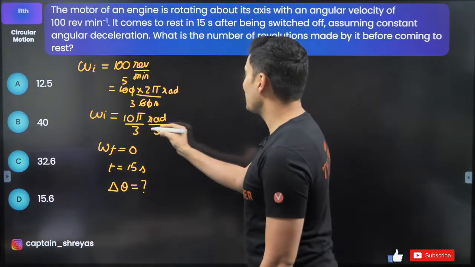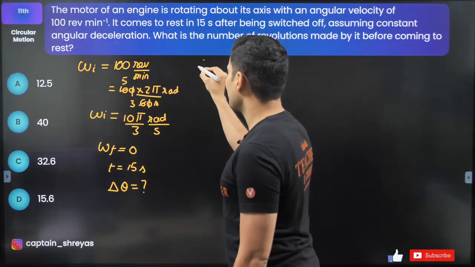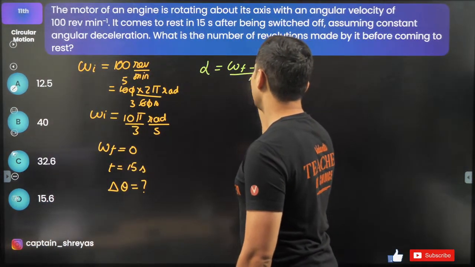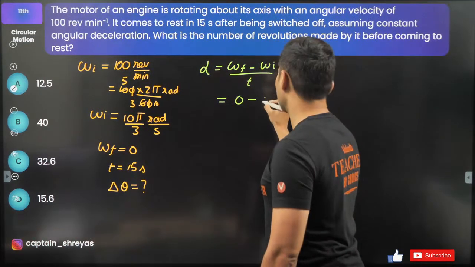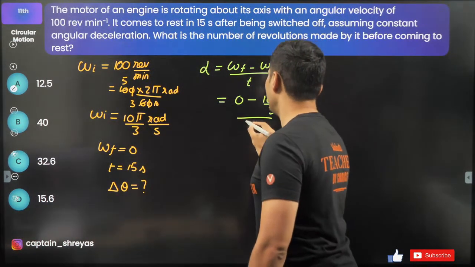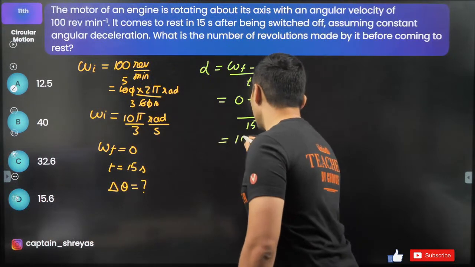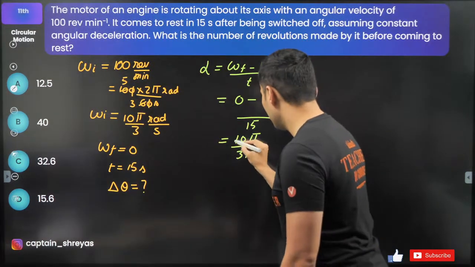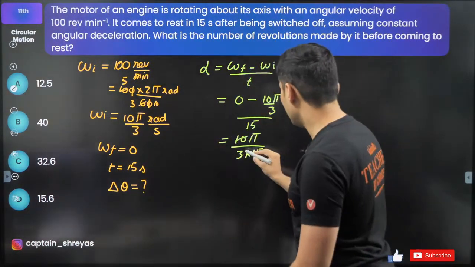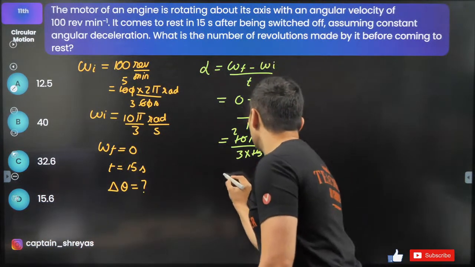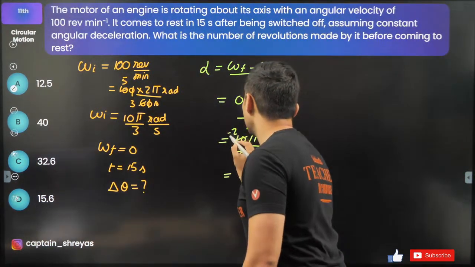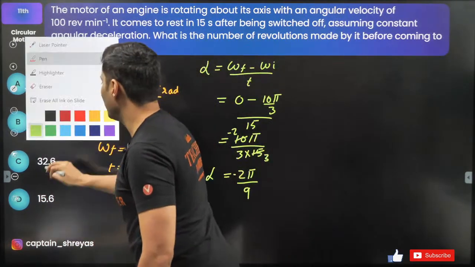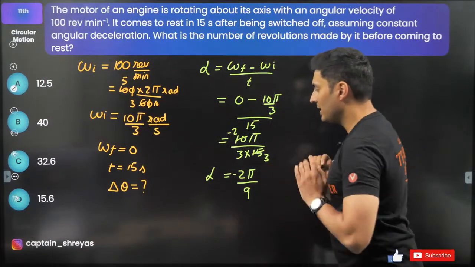So just use your kinematic equations. I think you will need acceleration first. Acceleration is final minus initial by time. Final is 0, initial is 10 pi by 3, by time is 15. So 10 pi by 3 into 15. Divide by 5, this is 2, divide by 5, this is 3. So this is minus 2 pi by 9 is alpha. Alpha is angular acceleration.